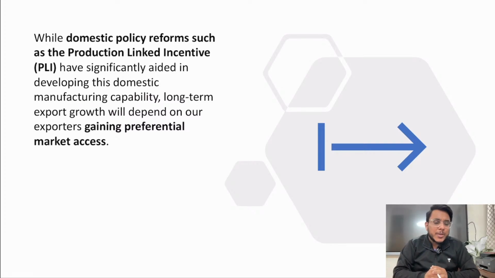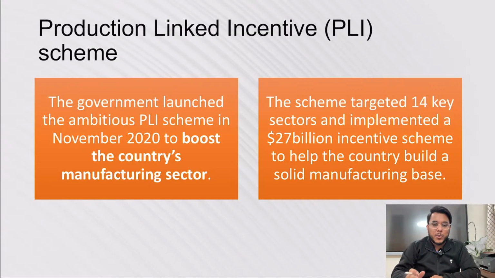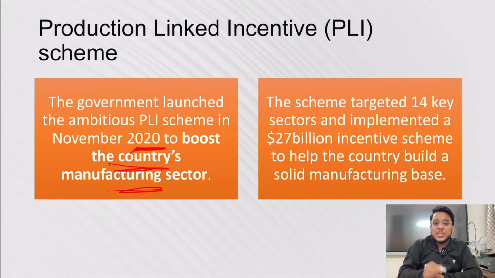Now first of all, you also need to understand what government initiative or scheme has helped in the increase of such exports. It is majorly because of the production linked incentive scheme. Now, what is the production linked incentive scheme, guys? It was announced by the government in 2020 to boost the country's manufacturing sector.